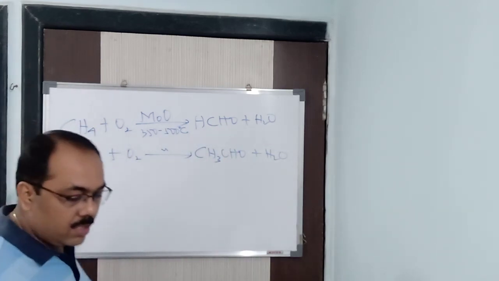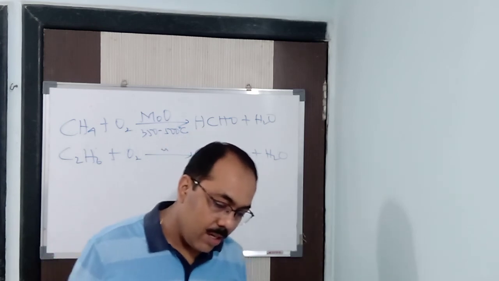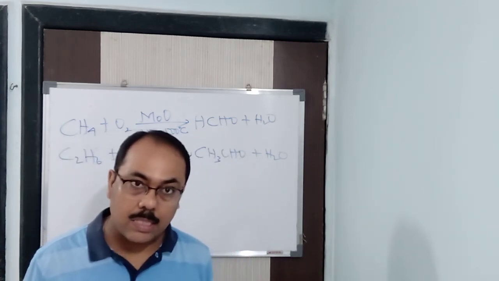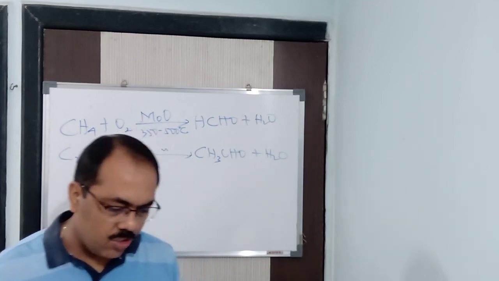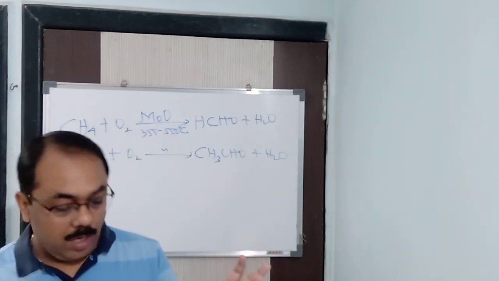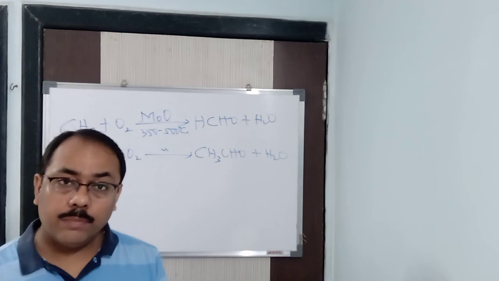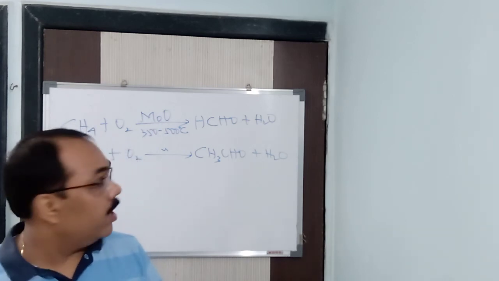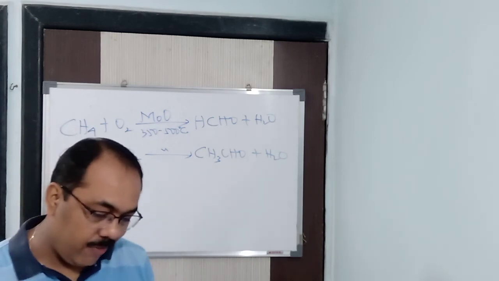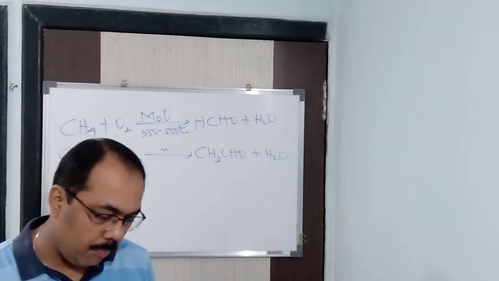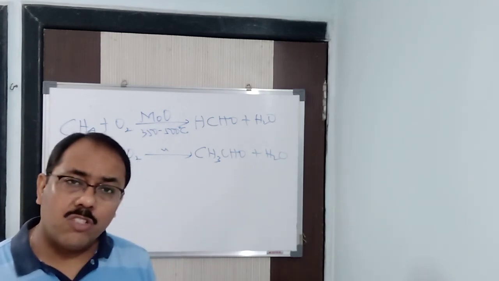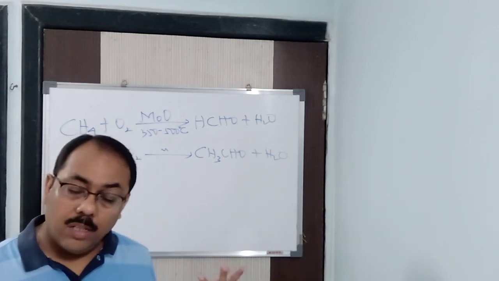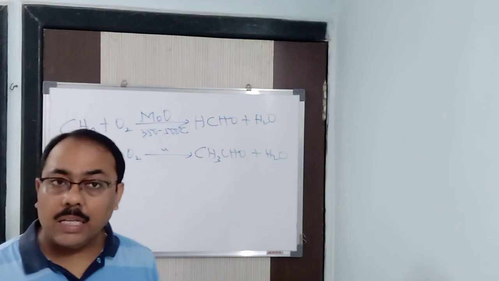Alright. So in this way, these are the different reactions of alkanes. And what is the use of alkanes? It is used to prepare chloroform. It is used to prepare carbon black, which is used for shoe polish, nail polish and all those things. It is used to prepare formaldehyde, acetaldehyde, ethanol. It is also used as domestic fuel, methane, natural gas. So these are some of the uses of alkanes. Thank you.